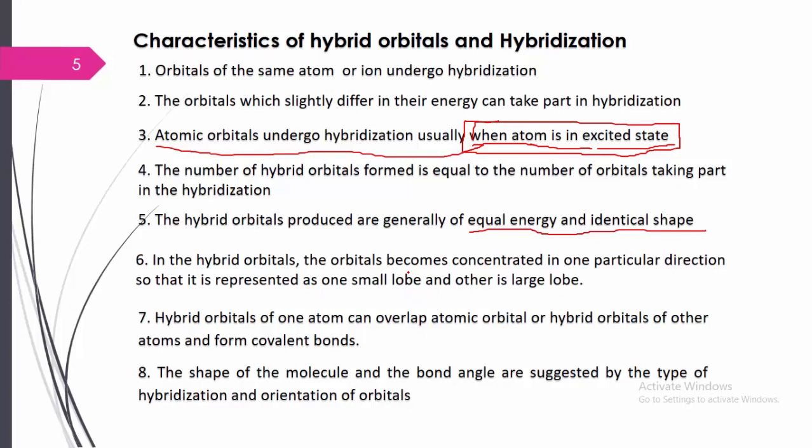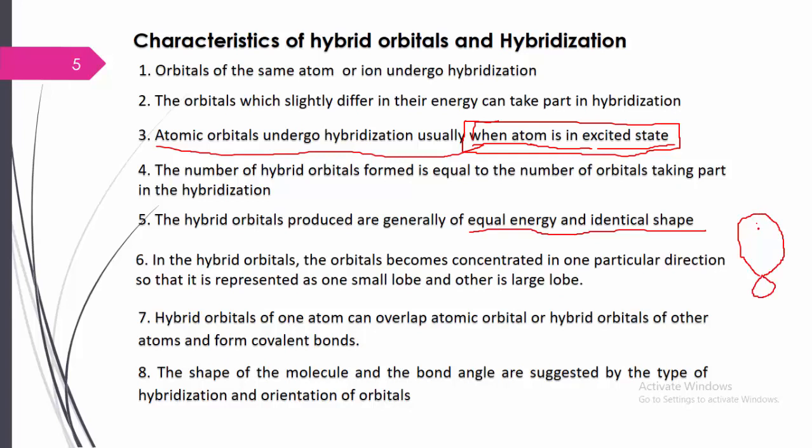In the next lecture we are going to see the formation of different molecules, such as beryllium hydride BeH2, BCl2, BF3 and CH4, where we can see that hybrid orbitals always become concentrated in a particular direction, so that one small lobe and one large lobe is possible. Whenever we form a hybrid orbital, it is always like this.